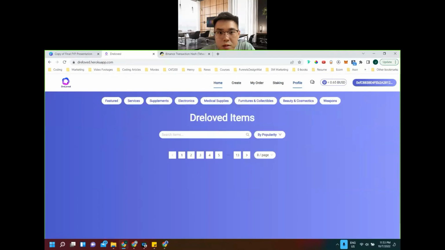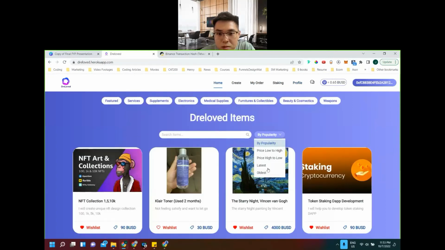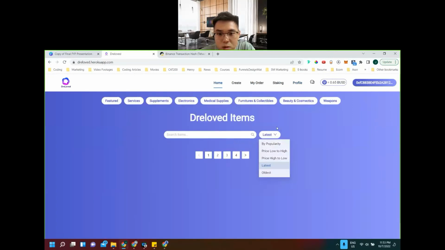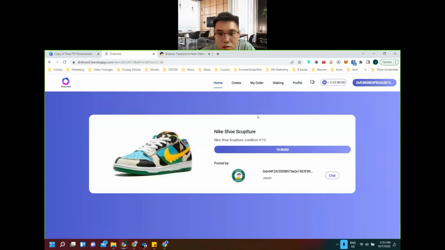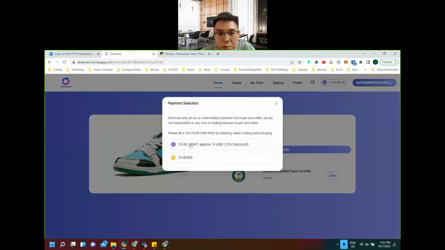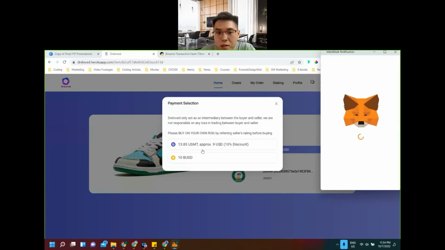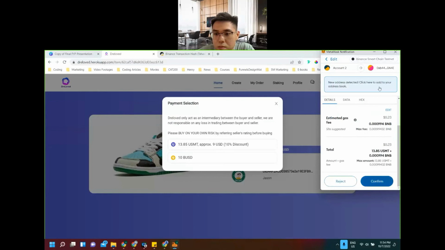Let me demo the payment function right now. Let's say I just created one, so I'll go for the latest one, this Nike shoe sculpture, and I want to pay for it. I can pay with my platform token with a 10% discount, which is to encourage people to use the token, or I can pay with BUSD, which is actually USD on the Binance blockchain. But for demo purposes, because of time, I'll only go through the USMT one. The wallet will pop up a modal for me to sign and confirm the payment.